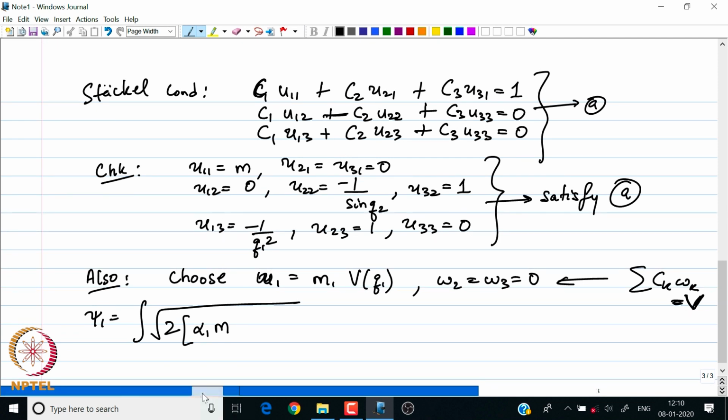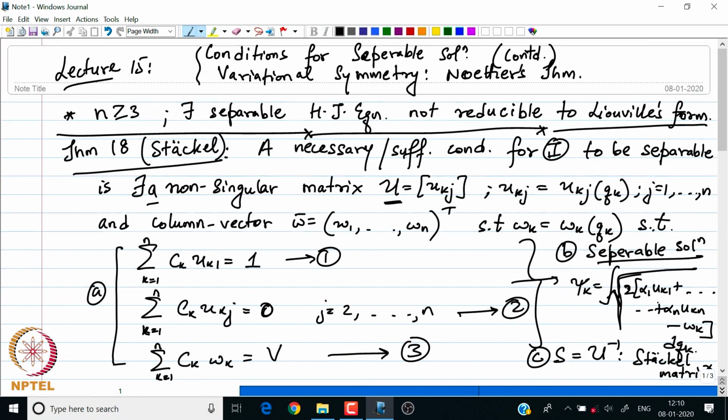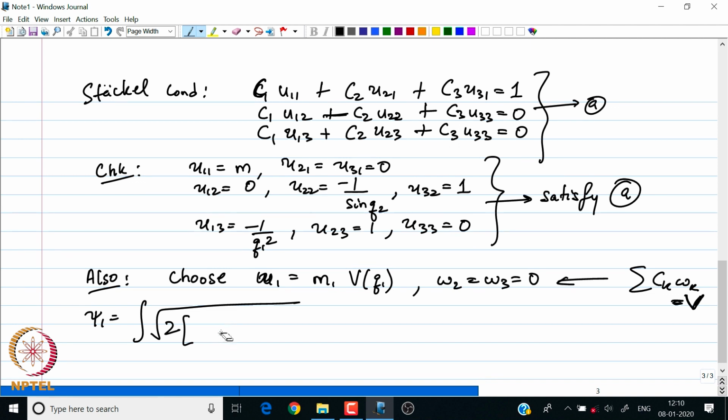Let us look at Stäckel's result: we have alpha 1 times Uk1 up to alpha n times Ukn, where k corresponds to the solution we are seeking. So k is equal to 1 in our first case. This will be alpha 1 times U11 plus alpha 2 times U12 plus alpha 3 times U13, minus W1, and this is now integrated with respect to q1.